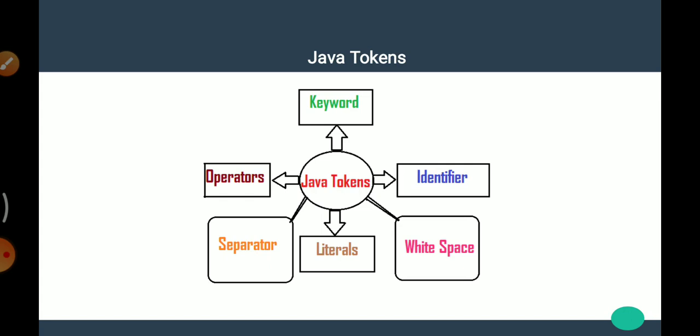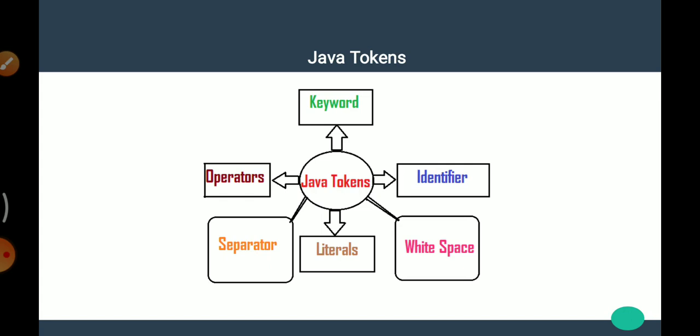Then operators. Java carries a broad range of operators. Operators are used in a program to operate on data and variables. Categories of operators are arithmetic operator, logical operator, relational operator, assignment operator, conditional operator, increment and decrement operator, etc.